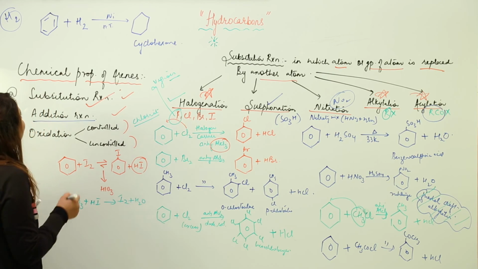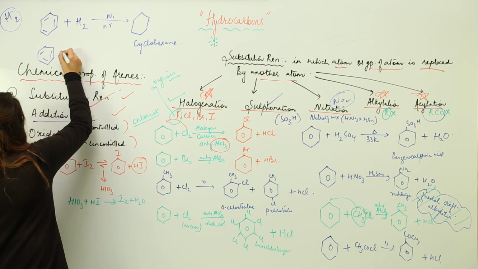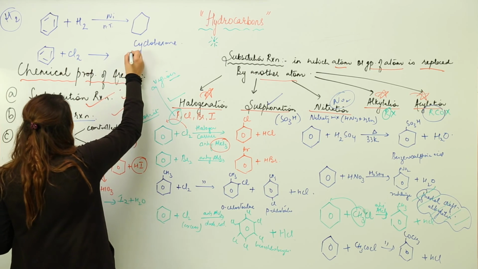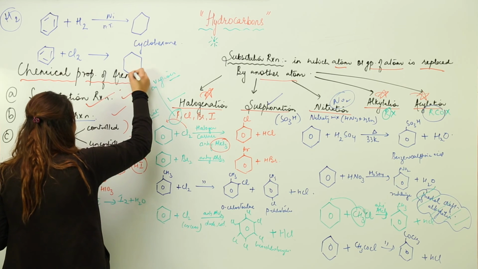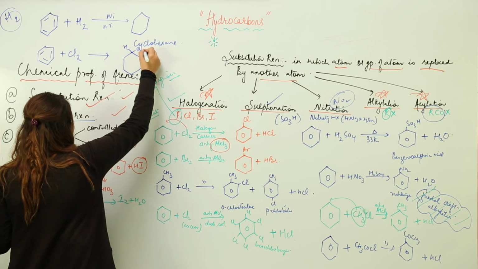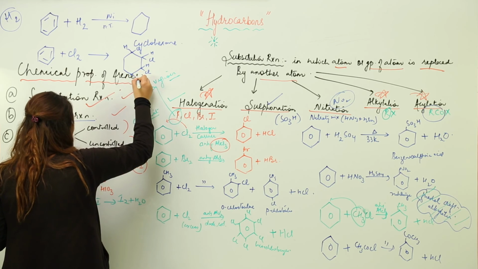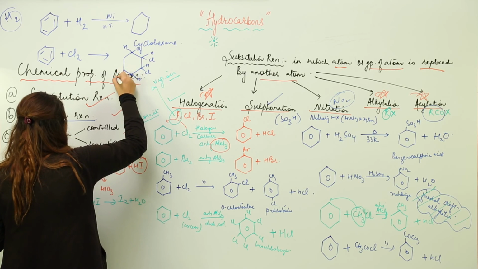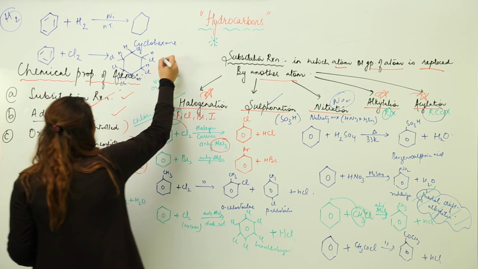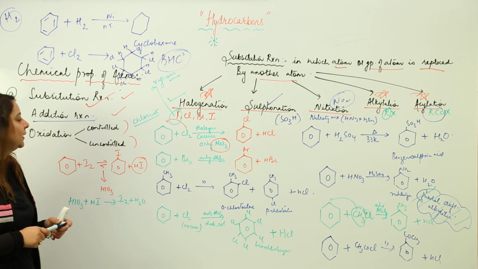And likewise, suppose I have a benzene ring again, and I am going to add chlorine to it. So whenever I add chlorine to it, then what happens? It is going to form a compound like this. All the bonds will break again. It is going to form a structure like this. At all positions, there will be addition of chlorine, right, like this. And you know that there is a special name for this compound. It is called BHC.